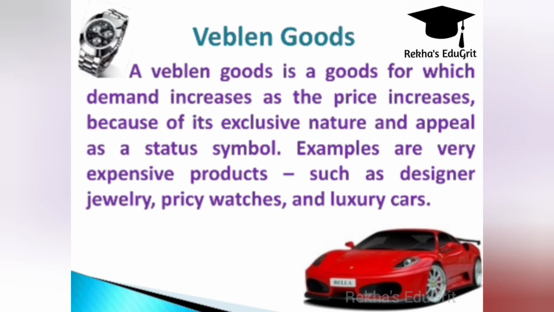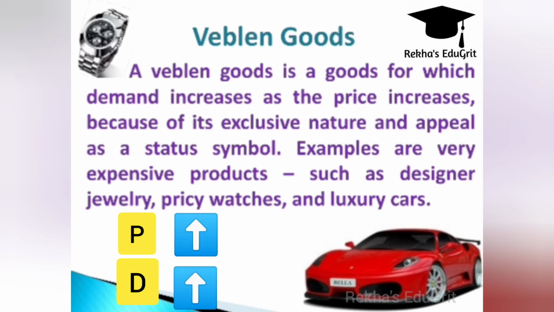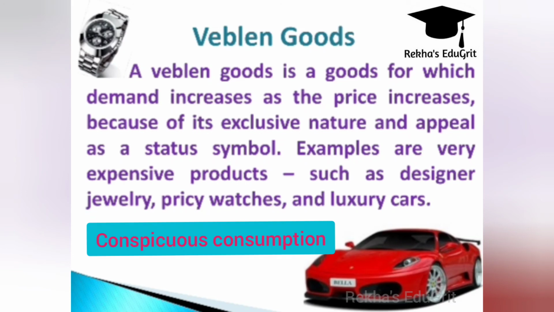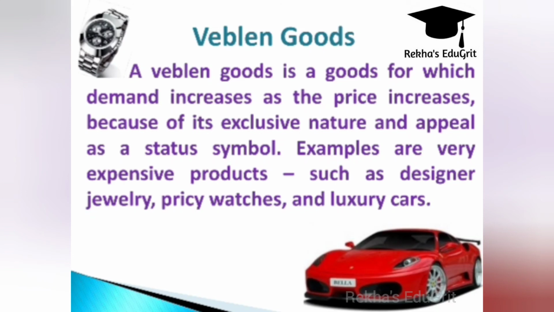Next one is Veblen goods. Goods associated with social prestige come under Veblen goods. When there is an increase in the price, demand also increases. A Veblen good is a good for which demand increases as the price increases because of its exclusive nature and appeal as a status symbol. So it's also called conspicuous consumption. Examples for Veblen goods are luxury cars, jewelry, precious diamonds and watches.